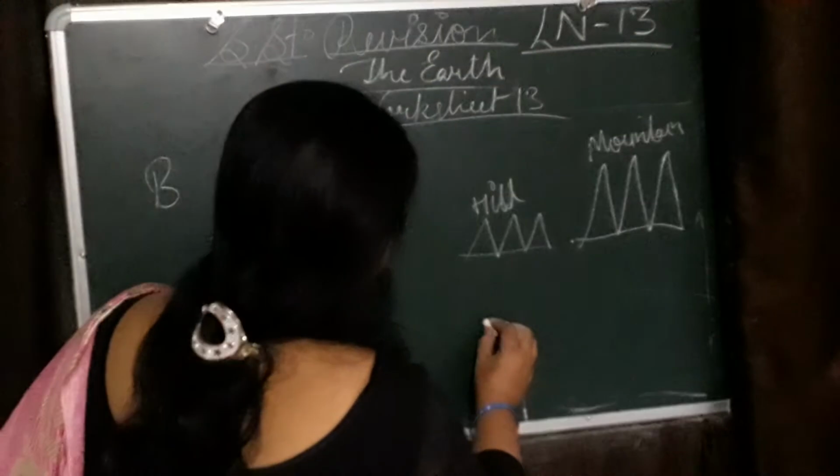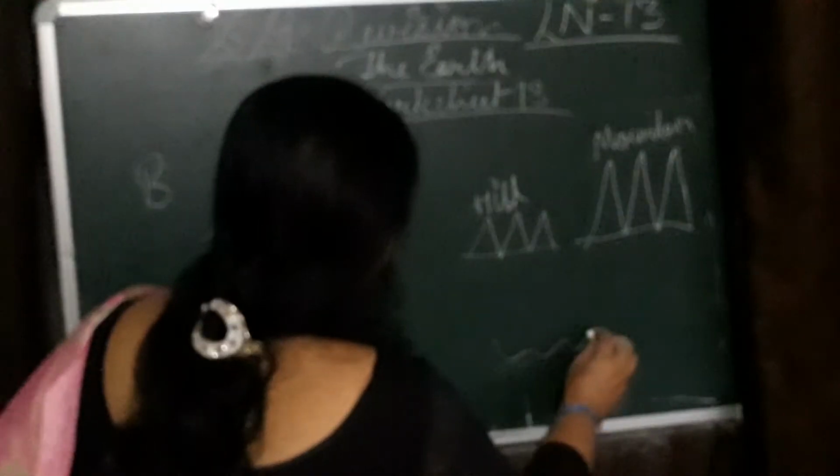A sea is deeper than a lake. This is the sea and this is the lake. Which is deeper? This. Sea. So answer is true.